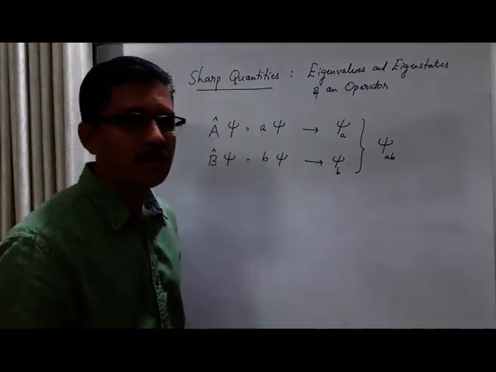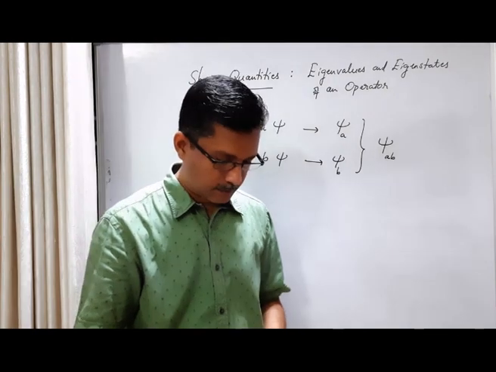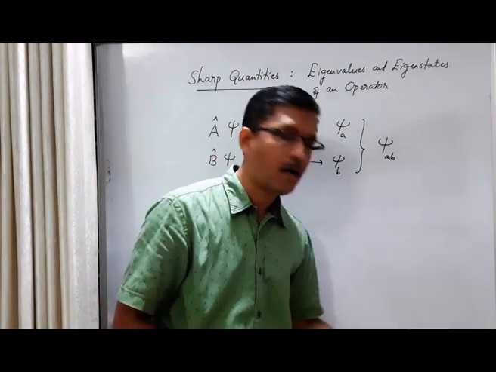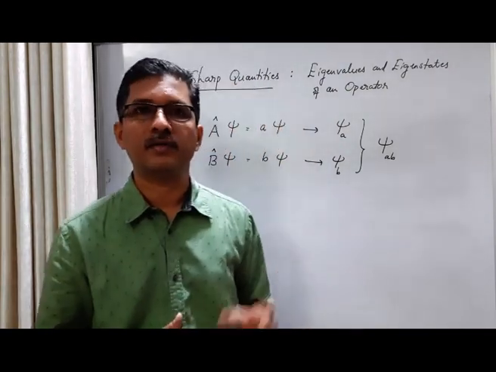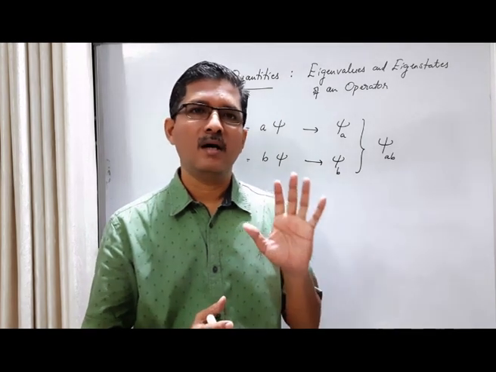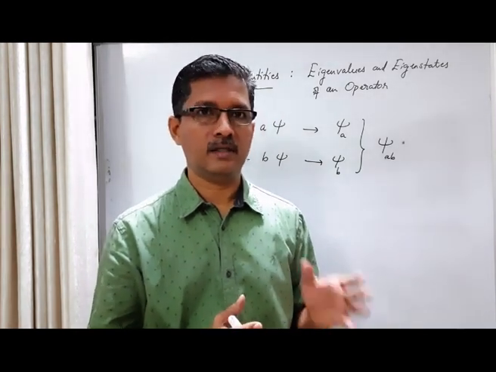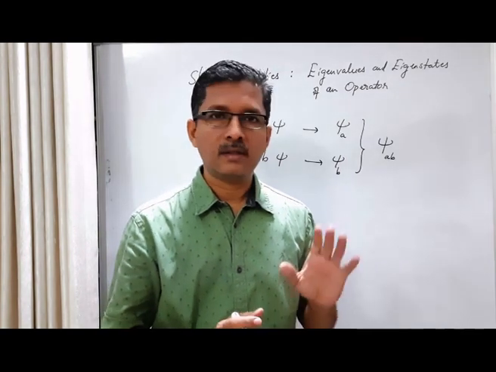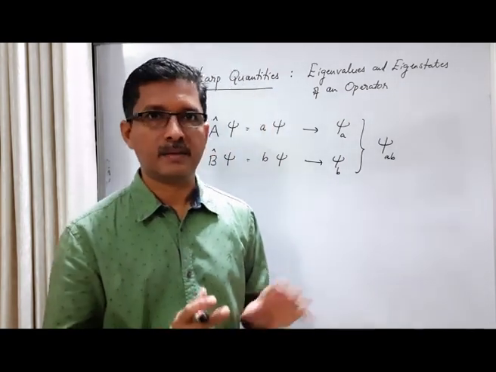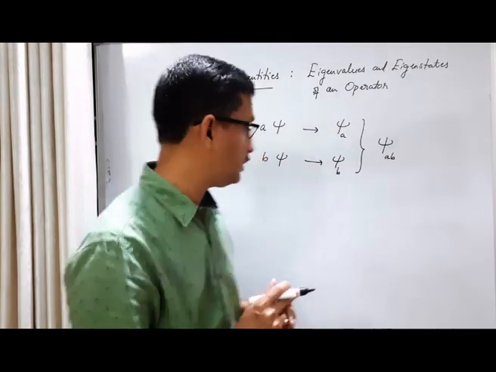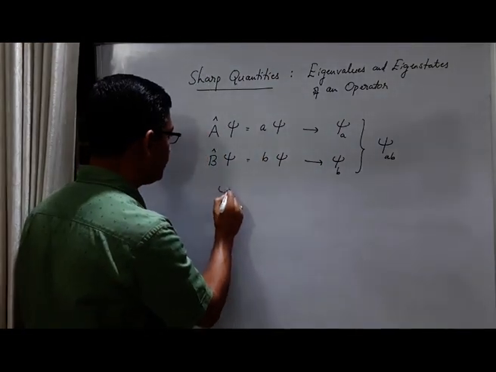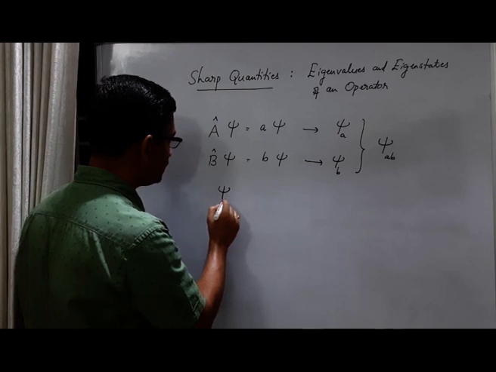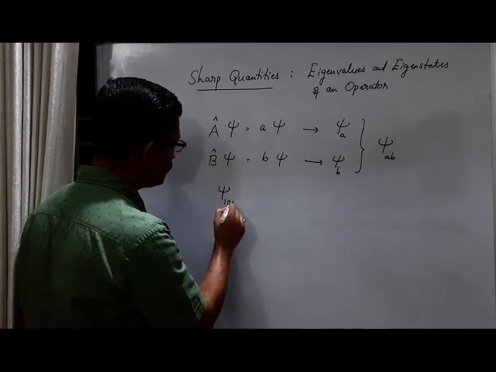Now let us consider our previous example, when we discussed the sharp quantity. We considered measurement of energy in the ground state of the hydrogen atom. The wave function for the ground state of the hydrogen atom we write like this: psi 1 0 0.